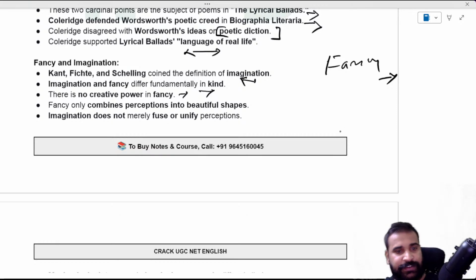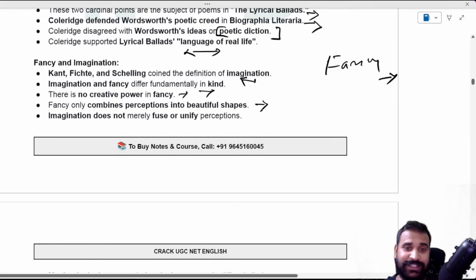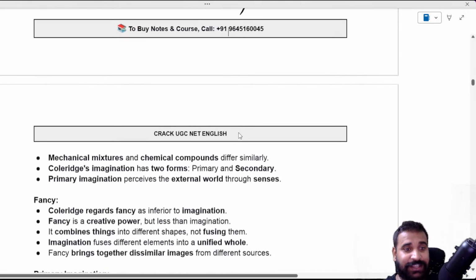There is no creative power in fancy, and fancy only combines what? Perception into beautiful shapes. But imagination does not merely fuse or unify this perception. Mechanical mixture and chemical components differ similarly. And what did he say about imagination? That there are two forms of imagination, primary and secondary. And what are primary and secondary imagination?